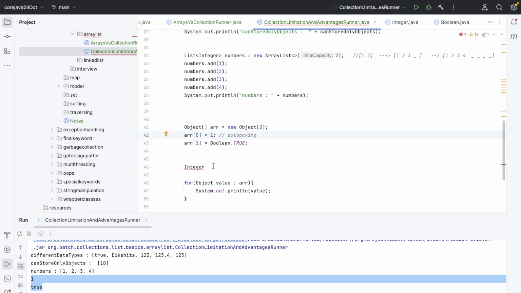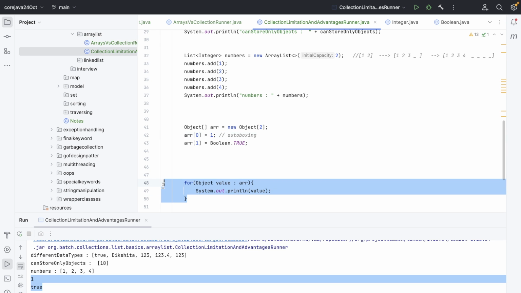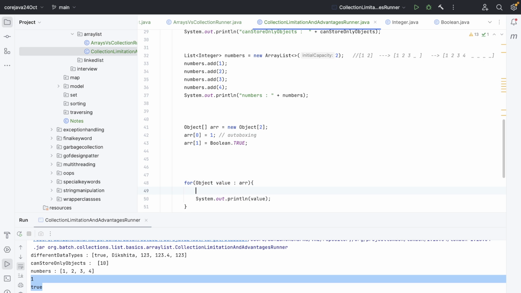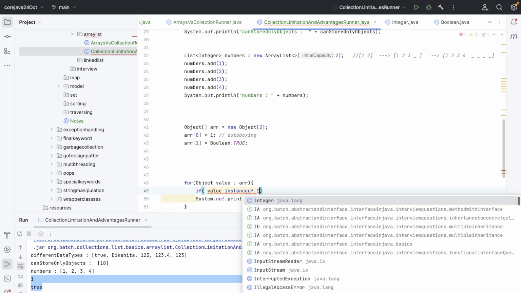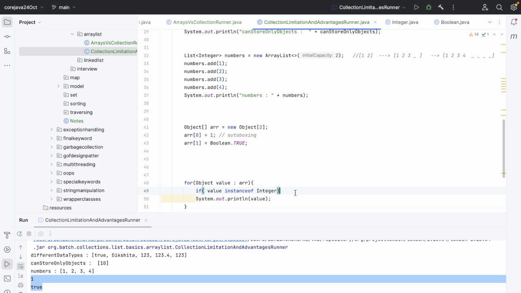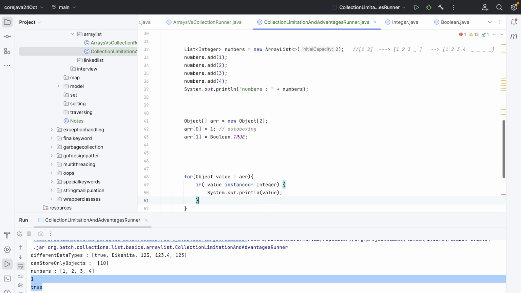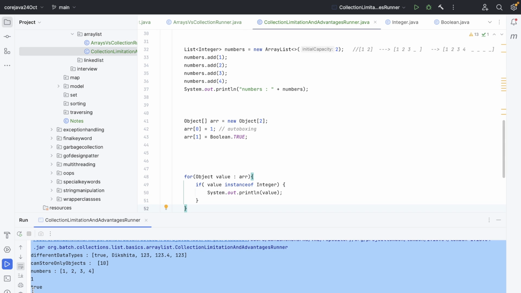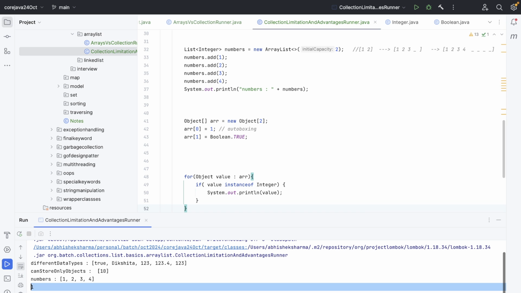All right. These classes have toString, but if I want to use it, the bad thing is I have to use instanceof: if value instanceof Integer, then only print, else do not print. So now the Boolean true will not be visible over here if I run this. It's not visible, right?